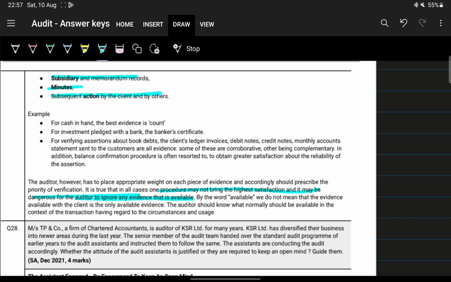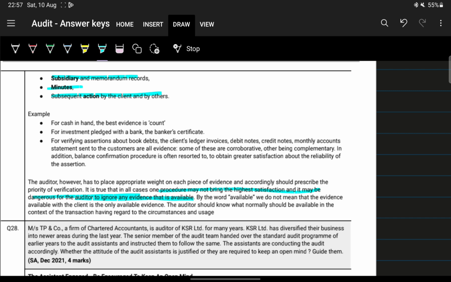So for example, if you're doing documentary verification, then you should also do physical examination whether such asset or such particular item actually exists, right? So if that physical examination is possible, then only because the documentary evidence says that such particular asset exists, we will also need to perform one extra method of obtaining evidence, right? So as to completely ensure that the information or the data that we have is correct.